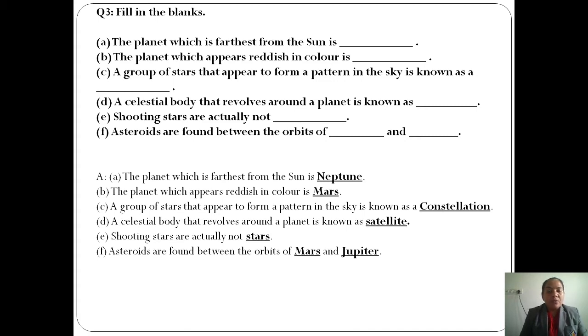Can you remember? Yes, one is Ursa Major, the Great Bear, Leo, and the next one is Cassiopeia. These are the four constellations you learnt in the class. Now, what do you call it? A group of stars that appears to form a pattern in the sky is known as constellations. Clear? Fine. We'll go to the next question. The fourth question is, a celestial body that revolves around the planet is known as dash.